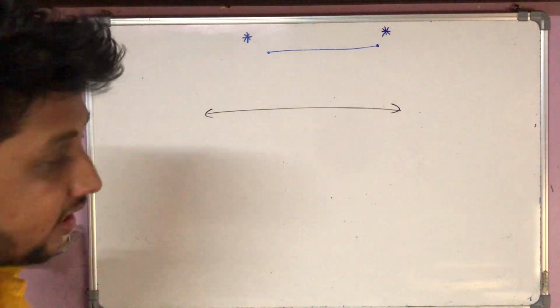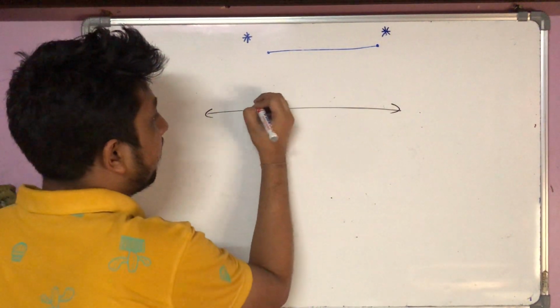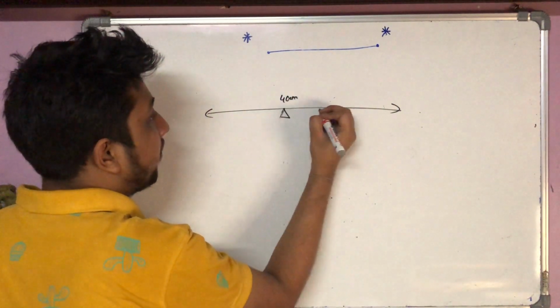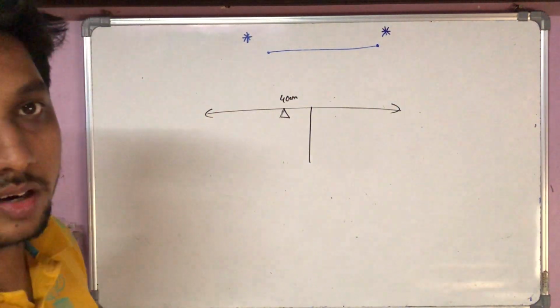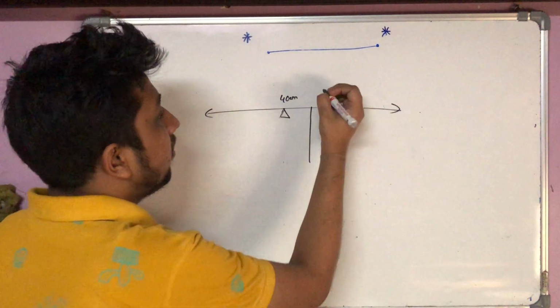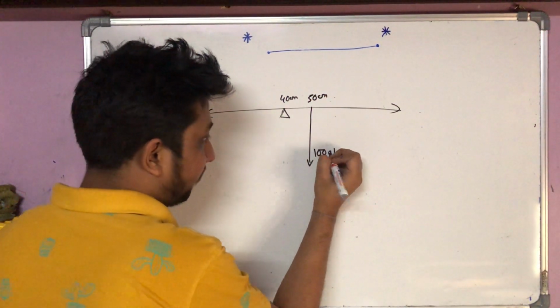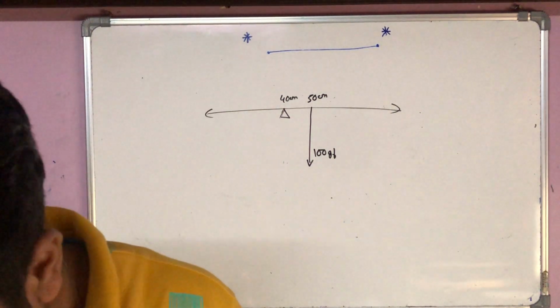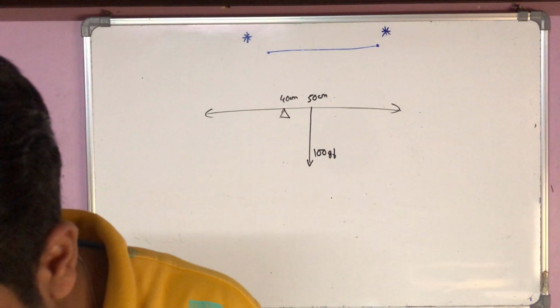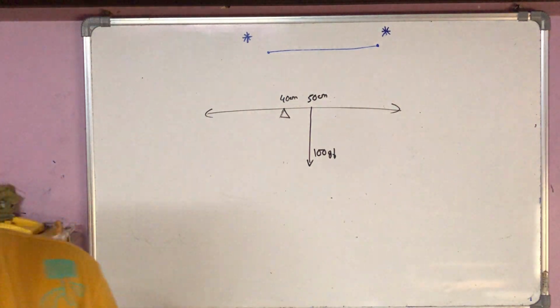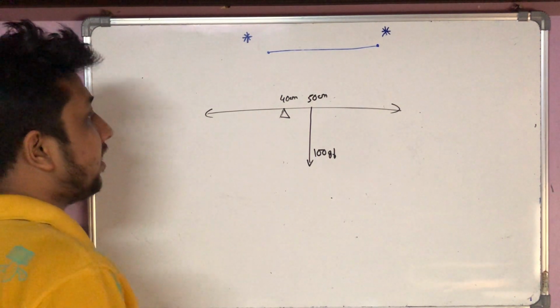It is balanced at 40 centimeter mark, and obviously the weight of the rule will be exerted downwards from the center of gravity, that is the 50 centimeter mark, and that is 100 gram force. Now it is being said that an unknown mass m is being suspended at the 20 centimeter mark. That is how it is getting balanced.